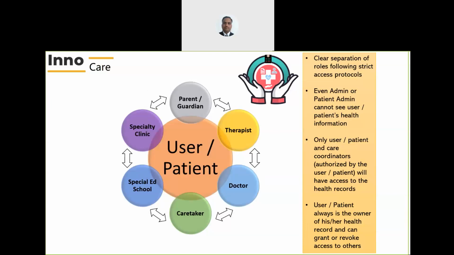Today we are going to show you the functionality and features in our InnoCare product. Simply put, InnoCare is a secure digital health register of any person, either managed by themselves or through care coordinators. Our product has been customized to make it more useful to users with special needs like autism or Down syndrome and things like that, but is equally resourceful for regular individuals to log their health diary.